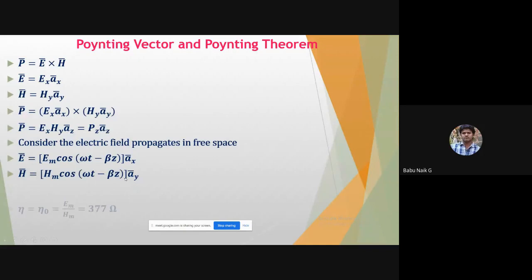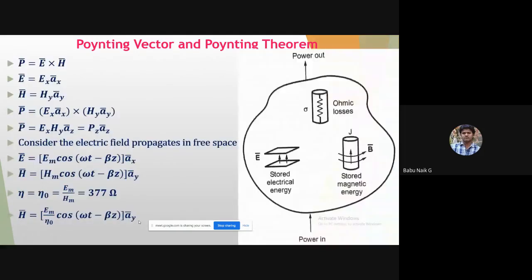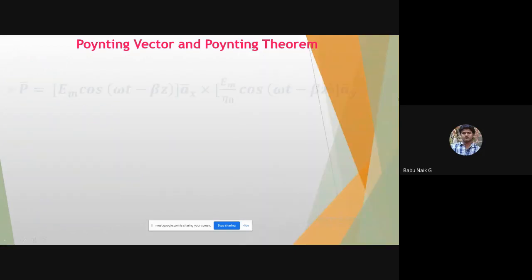In free space the intrinsic impedance is 377 ohm, which is also equal to the ratio of electric field and magnetic field. So if I substitute this ratio into the magnetic field, I get Em by eta naught, in the y direction.